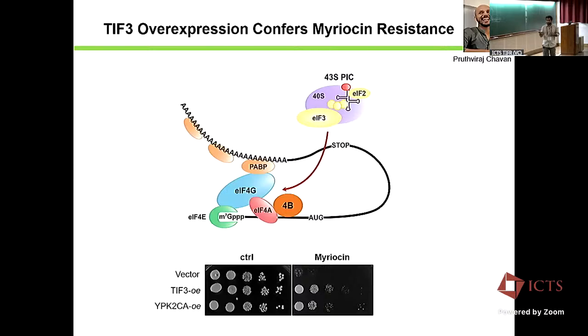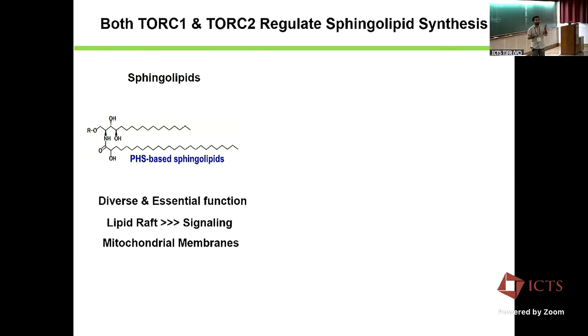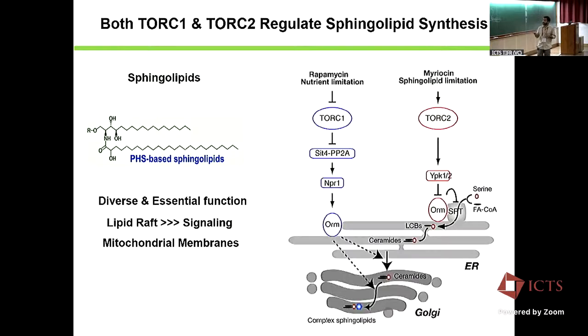So what is myriocin? Myriocin is a blocker of sphingolipid synthesis. In yeast, like in all eukaryotes, you have sphingolipids, and yeast also has a special category of sphingolipids, and both TORC1 and TORC2 pathways are known to regulate their synthesis. Sphingolipids form ceramides, and then complex sphingolipids, which are important for functions like formation of lipid rafts, regulation of signaling pathways, as well as mitochondrial membrane function.